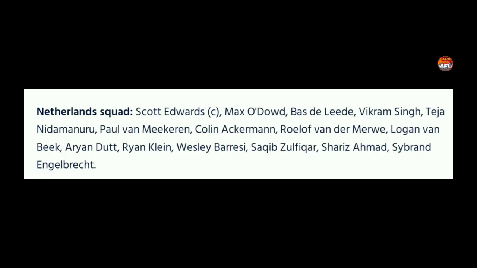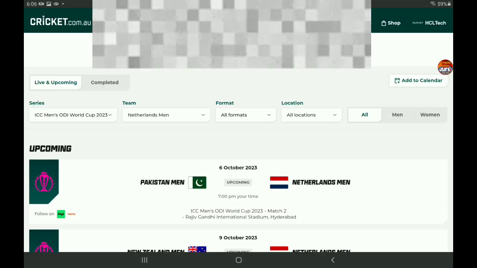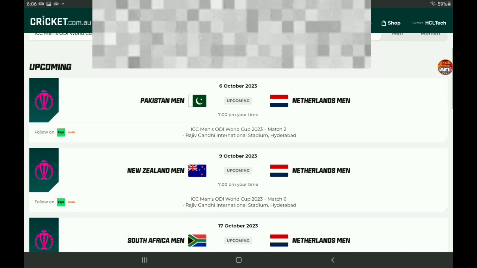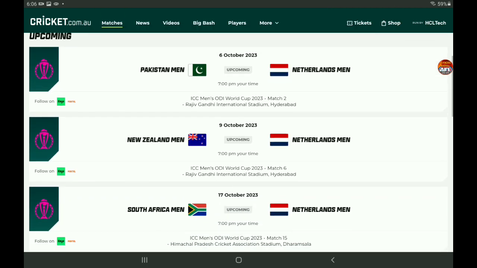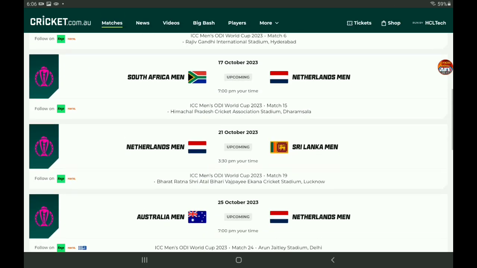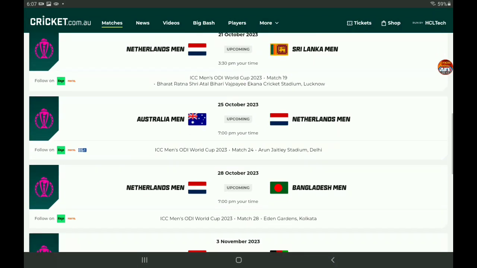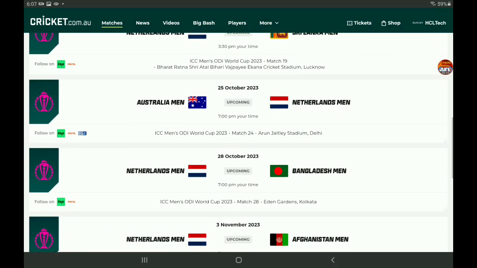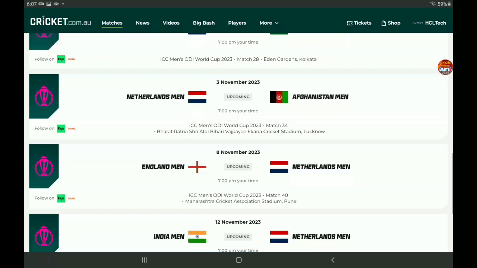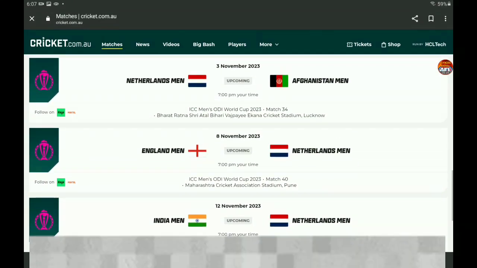Now, the Netherlands squad, they've got Scott Edwards, Max O'Dowd, Bas de Leede, Vikram Singh. I'm not quite sure with a lot of these pronunciations, but Logan van Beek, of course, being one of the bigger ones in there. So they start off by playing Pakistan, and then they play New Zealand, South Africa, Sri Lanka, Australia, Bangladesh, and then Afghanistan, England, and the host nation India to finish.